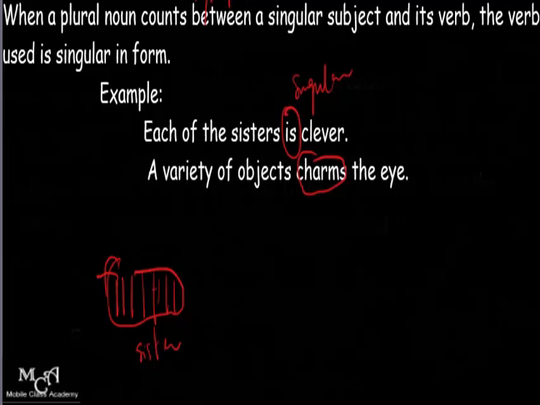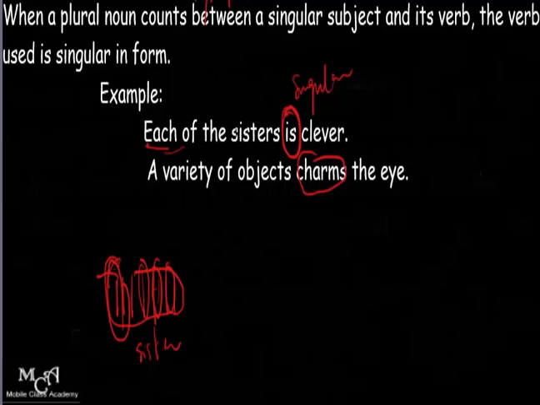Each of the sisters means everyone, every individual one. So when you are talking about one individual in the group, then it should take a singular verb. That's what this each means. Each of the sisters, one of the sisters, each of the sisters is clever.